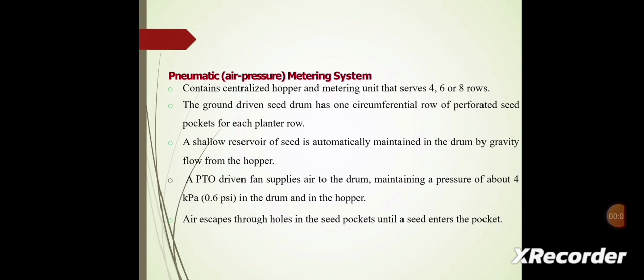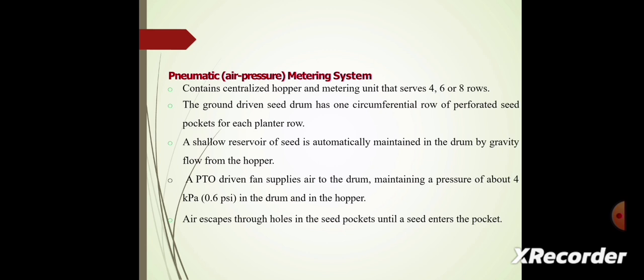Next we see the pneumatic metering systems. It contains a centralized hopper and metering unit that serves 4, 6 or 8 rows. The ground driven seed drum has one circumferential row of perforated seed buckets for each planted row. A shallow reservoir of seed is automatically maintained in the drum by gravity flow from the hopper. A PTO driven fan supplies air to the drum, maintaining a pressure of about 4 kilopascals in the drum and in the hopper.